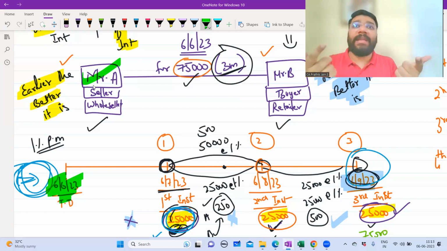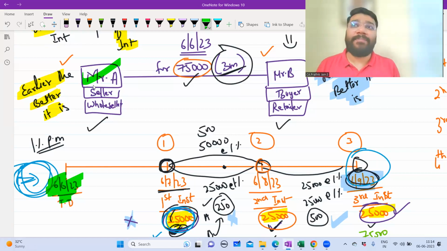When that problem is triggering, that time only you'll think about average due. Now then you will agree. Now this problem has to be solved, boss. You have to agree on a date where you make the entire payment in such a way that neither this party is gaining nor that party is gaining. So average due date is a concept that comes into the picture when the problem of multiple payments arises.